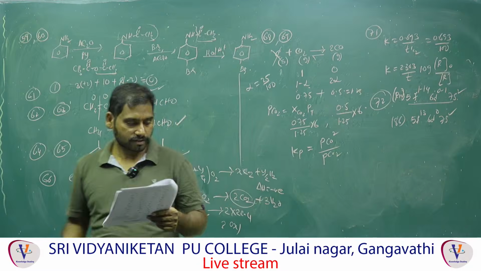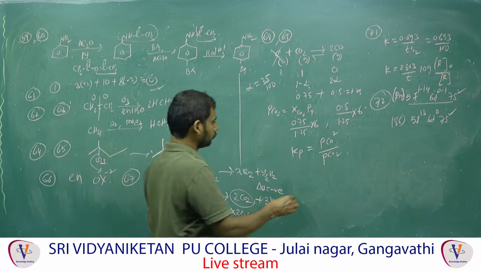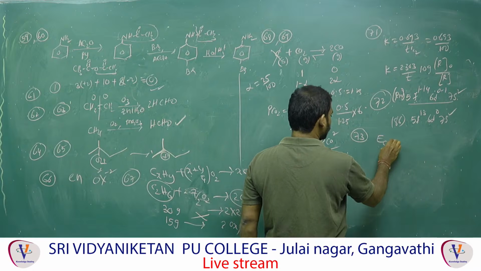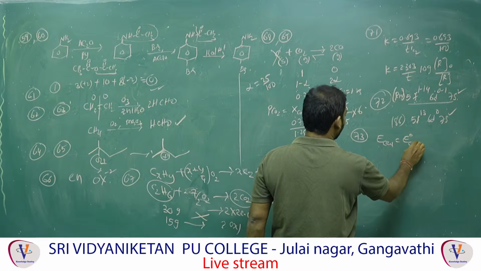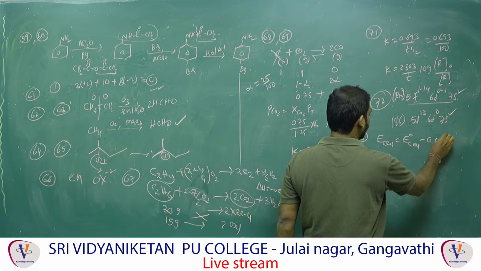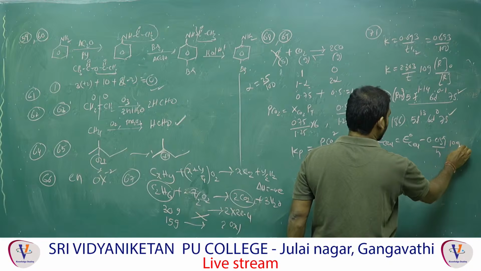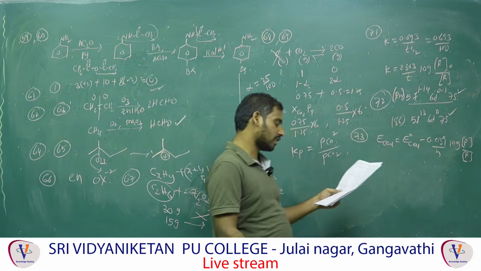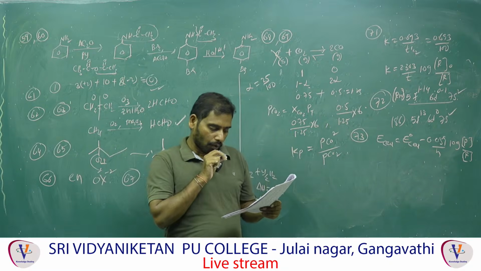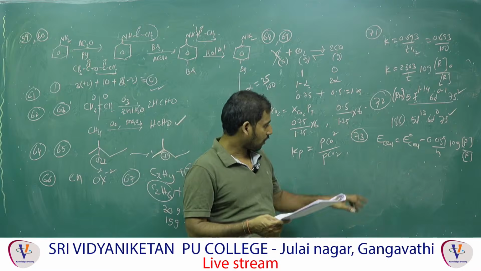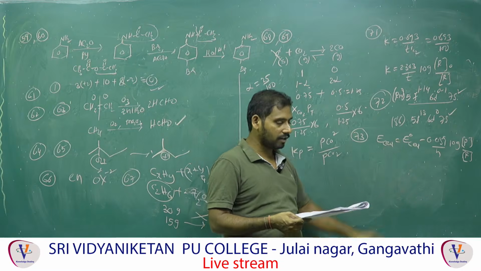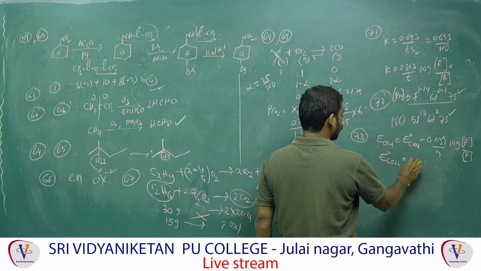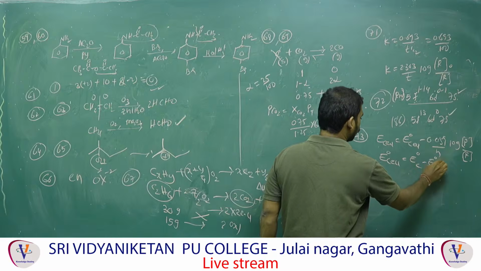Next one, 73, Nernst equation. What is the formula? E cell equal to E naught cell minus 0.059 by n log product concentration by reactant concentration. What are they asking now? They are already given E cell. How much? 0.58. E naught cell, how to find out? You already know, E naught of cathode minus E naught of anode.